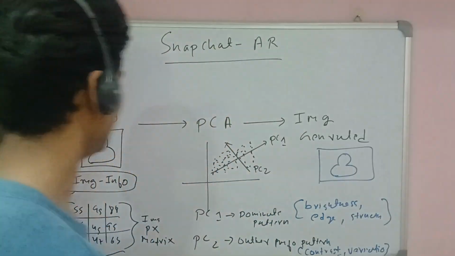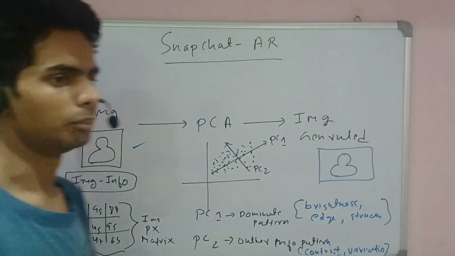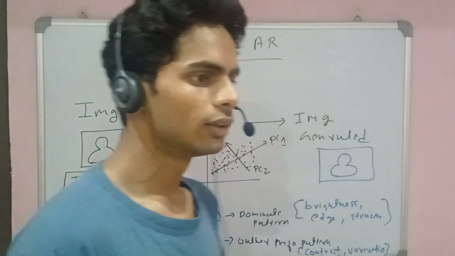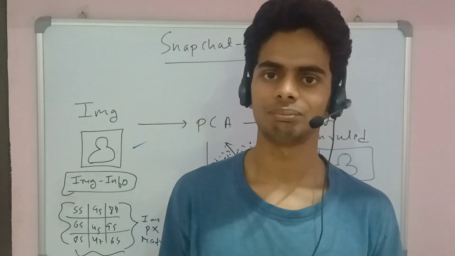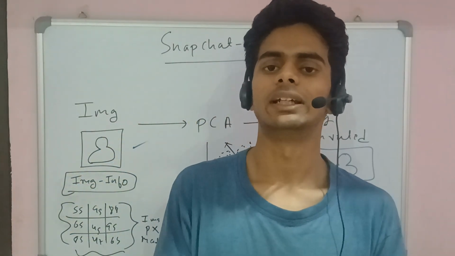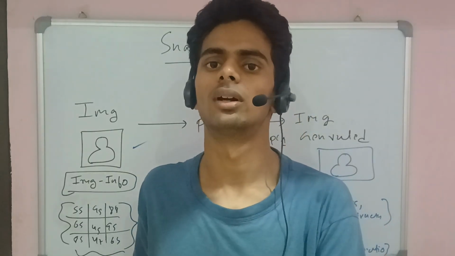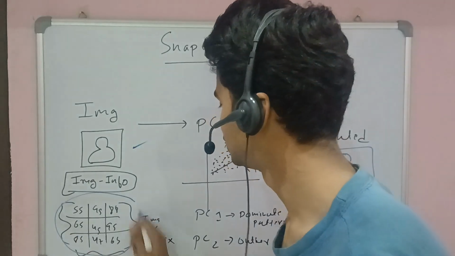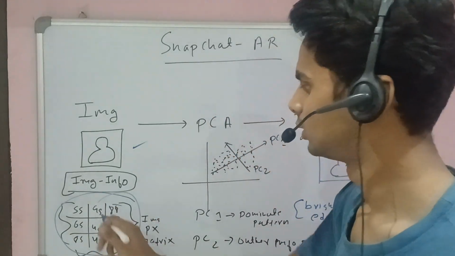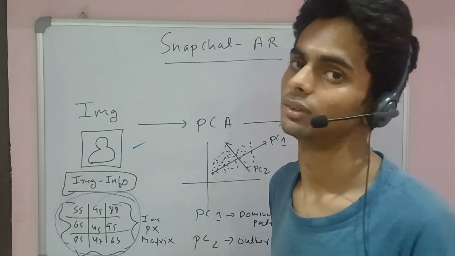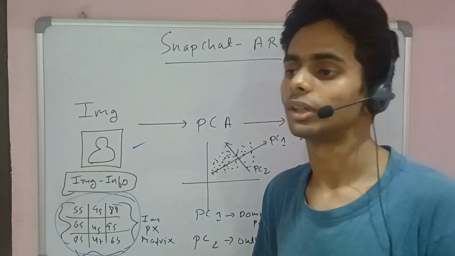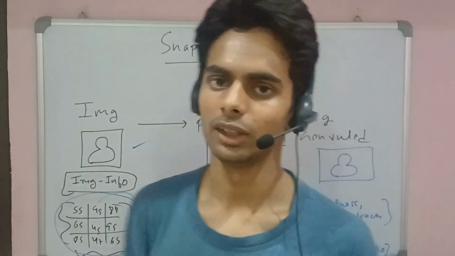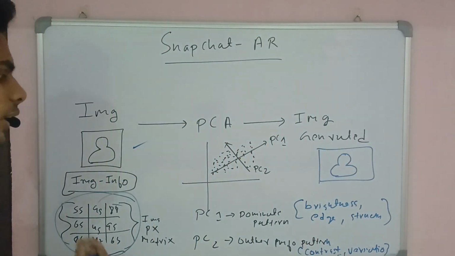So now suppose you click an image, and your image is clear. An image is all about data, and the AR model of Snapchat takes this image in the form of pixel data, the entire matrix of pixel data. This is a pixel matrix of your entire image information, where the most important variance of the data lies. The entire image is converted into a pixel matrix, so that is the information of the image in numerical form, in short.